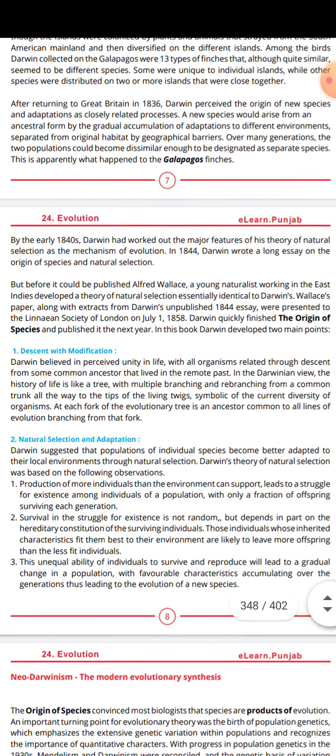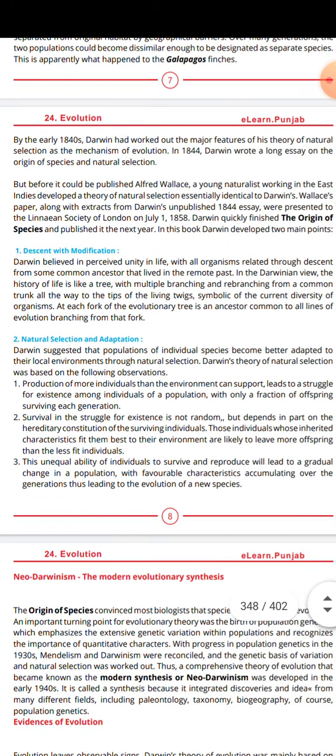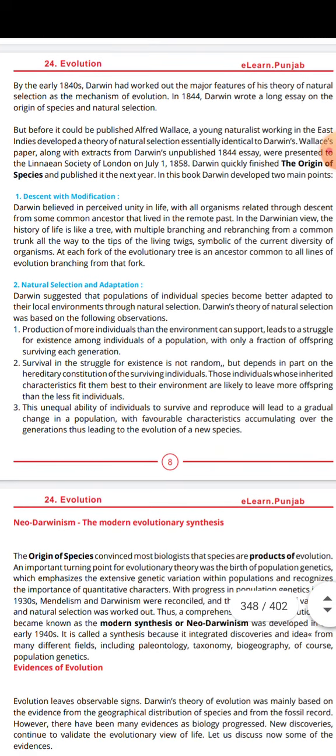Now we will talk about descent with modification. Darwin believed in the perceived unity in life, with all organisms related through descent from some common ancestor that lived in the remote past. In Darwin's view, the history of life is like a tree with multiple branching and rebranching from a common trunk all the way to the tips of the living twigs.